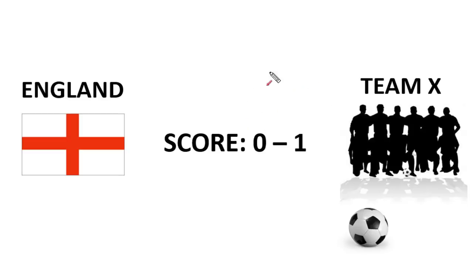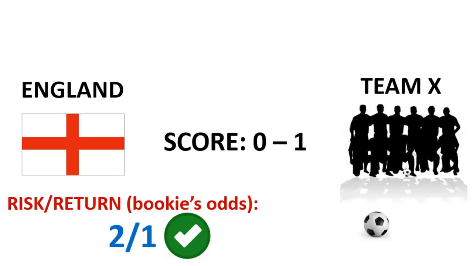At that point, when the score turns to 1-0 to the opposing team, to Team X, what's going to happen is that the odds, in other words, the winning odds or the risk return, will change. And it's going to now become more favorable for us in terms of placing a bet on our team, in this case, England. So the risk return or the bookies' odds for England may change to 2-1. So now it's better. So now I can risk $1 to make twice that amount. That makes more logical sense.